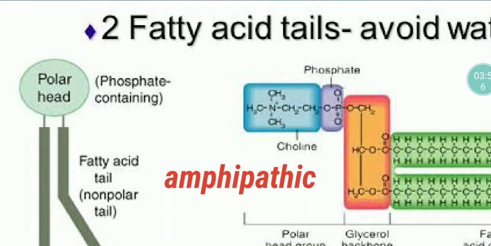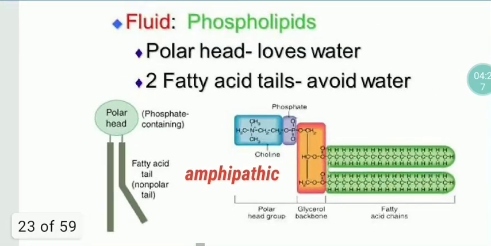Moreover, it hates water, so we call it hydrophobic. Head is hydrophilic, tail is hydrophobic. Because the same molecule shows polarity on one end and non-polarity on the other, we call such molecules amphipathic molecules. Amphi means both. It shows both a polar end and a non-polar end.